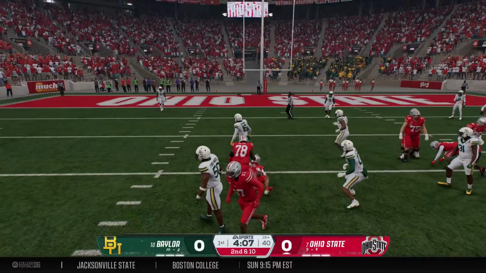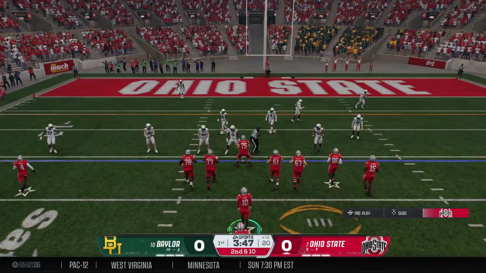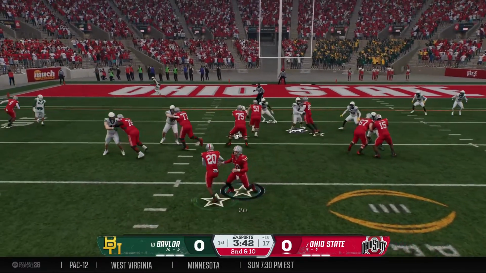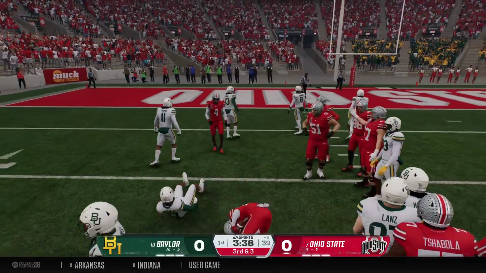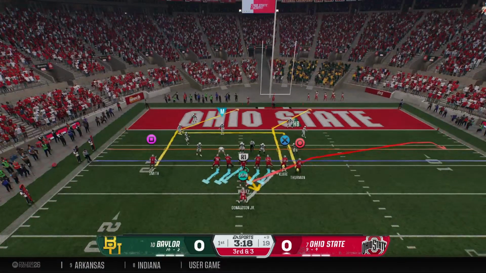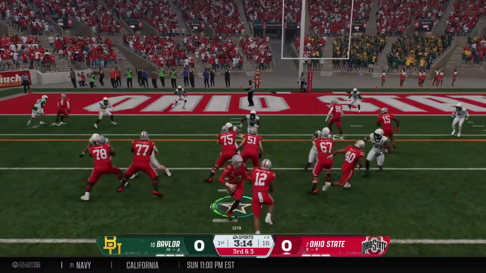Receiver looks it in. It's complete. The defense all over it. They stop him right at the line. Offense operating from the pistol. Trying to flex the ground game here. Running back takes the handoff. Defense gets him down, but they'll take the gain on that play. Crucial third down coming up in the red zone. Can they keep the drive going, or will they have to settle for 3?